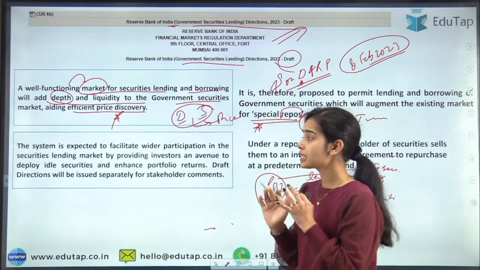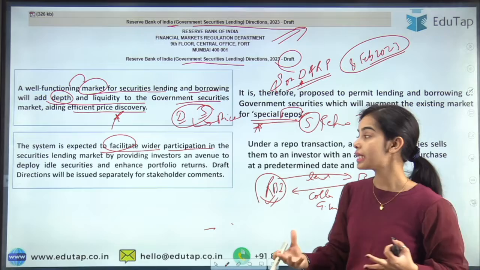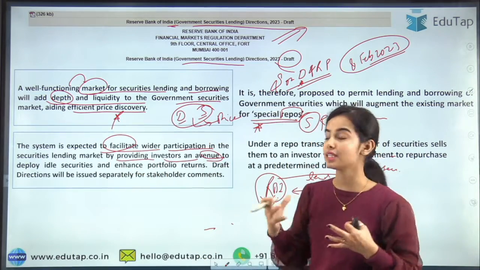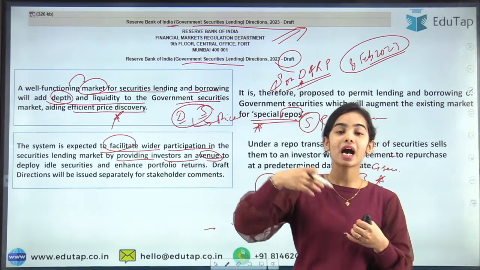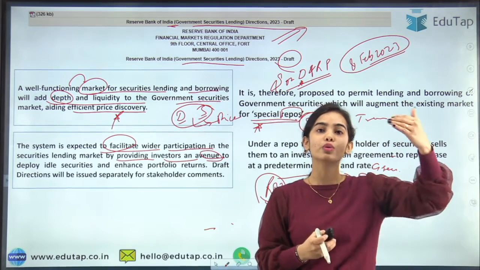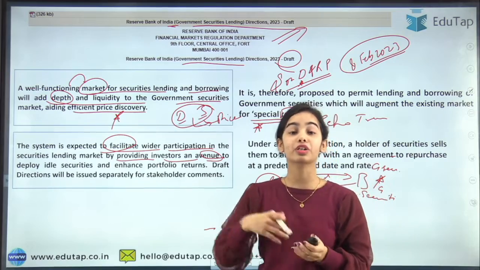The system is expected to facilitate wider participation in the securities lending market by providing investors an avenue to deploy idle securities. Many banks have idle securities, like dated government securities that will mature after 5, 6, 10 or 30 years.